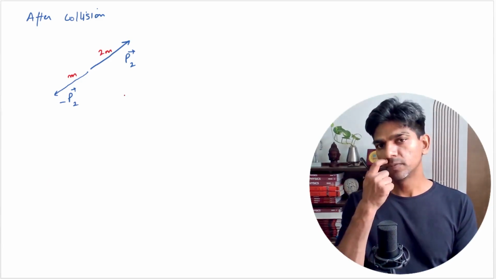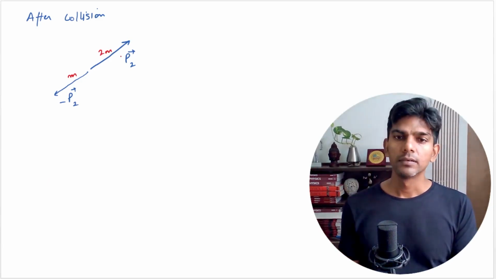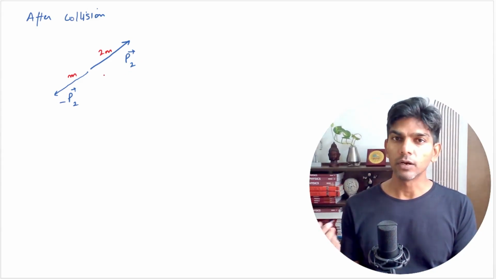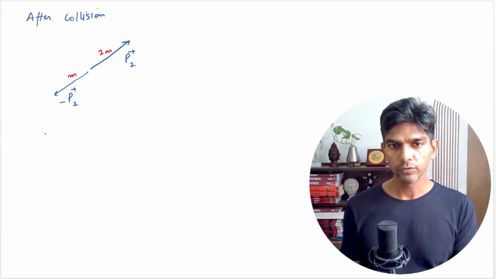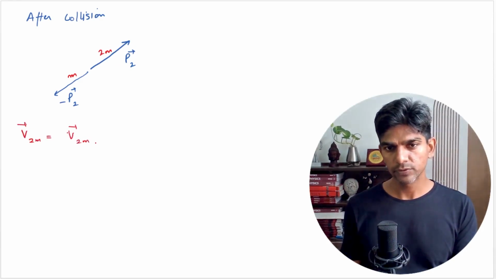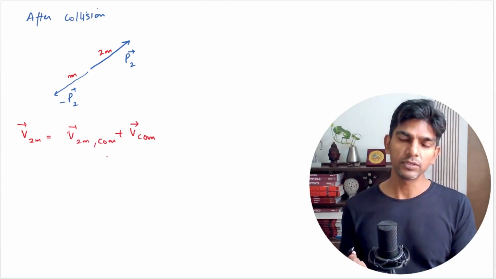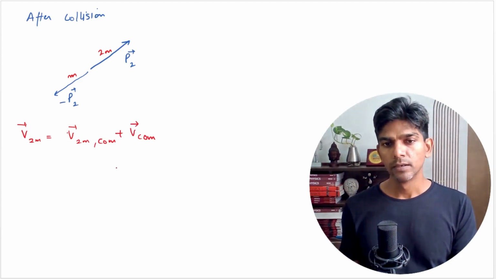If I want to find the velocity, or say the momentum, in the ground frame, let us see what we can do. The velocity of 2m will be the velocity of 2m with respect to center of mass plus the velocity of center of mass. Since there is no external force acting on the system, the velocity of center of mass won't change.